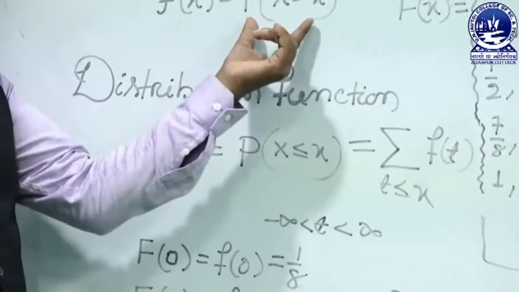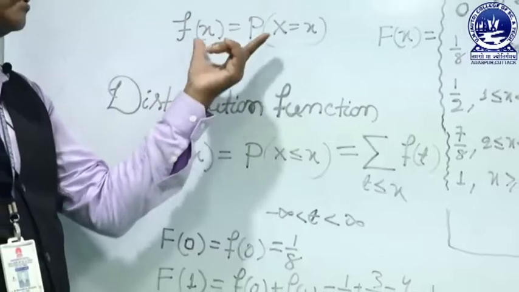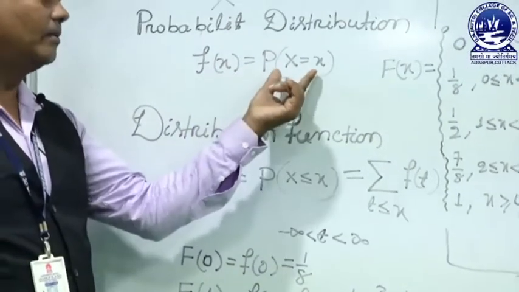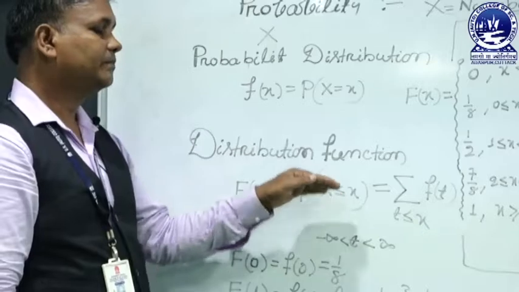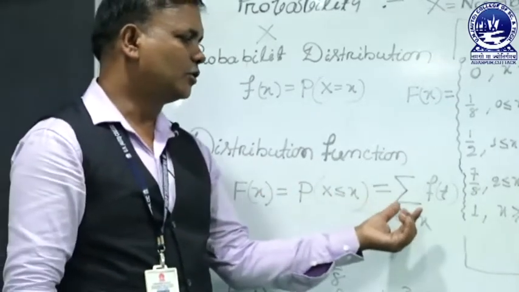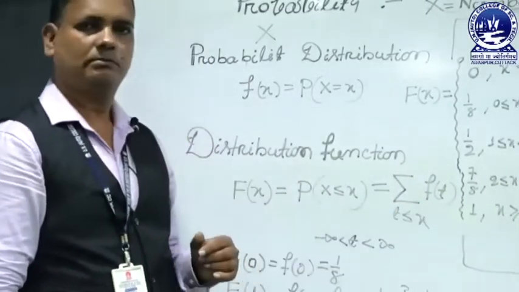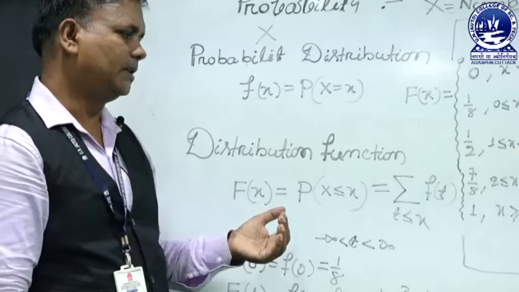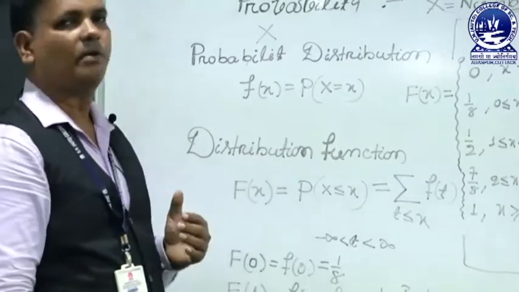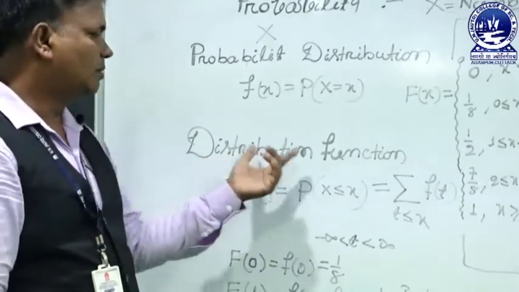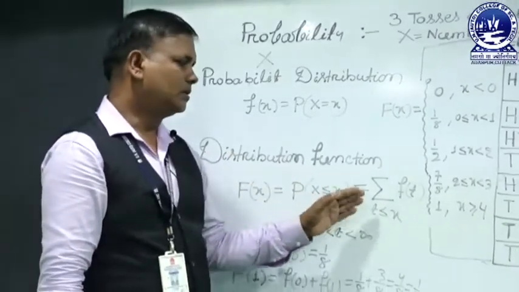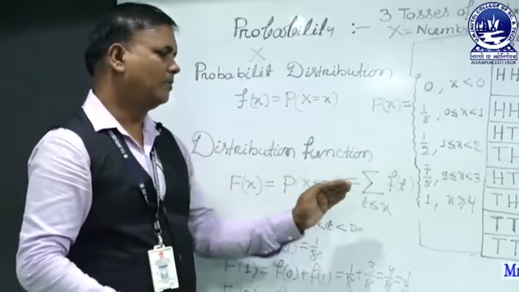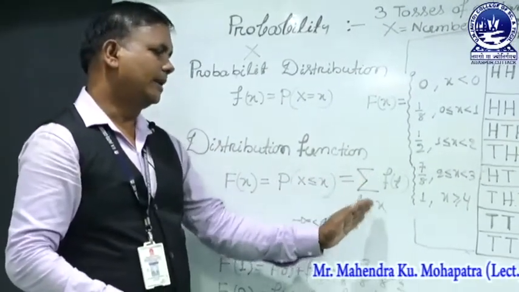The probability distribution is the probability of X equal to x, but the distribution function is the probability of X less than or equal to x, and it is equal to the summation of f of t. So it is called a cumulative function. The distribution function is also called the cumulative function because it accumulates all the values less than or equal to x.